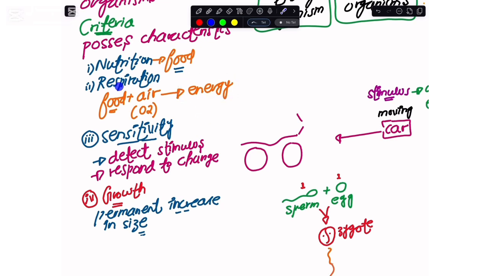Like if I provide you with sufficient food, and if I take all the oxygen out, you would not be able to survive. And if I provide you with a surplus of air, and I don't provide you with food, then ultimately you would not live, because these two things, the food and the air, are mandatory for the release of the energy.